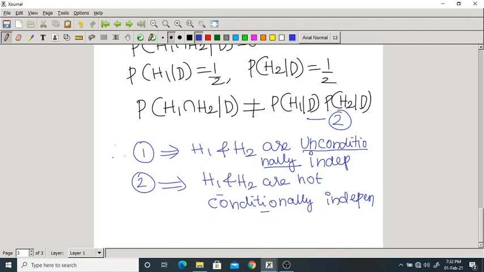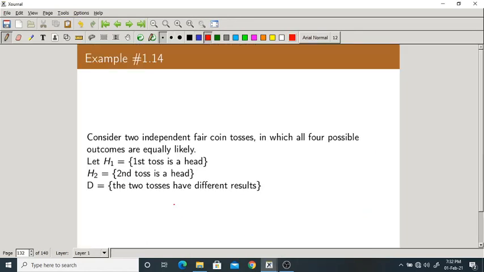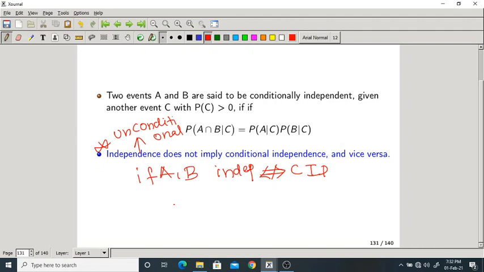Conditionally means based on some other event. So this example illustrates the statement that I made: unconditional independence does not imply conditional independence, and vice versa. It may happen in reverse also.